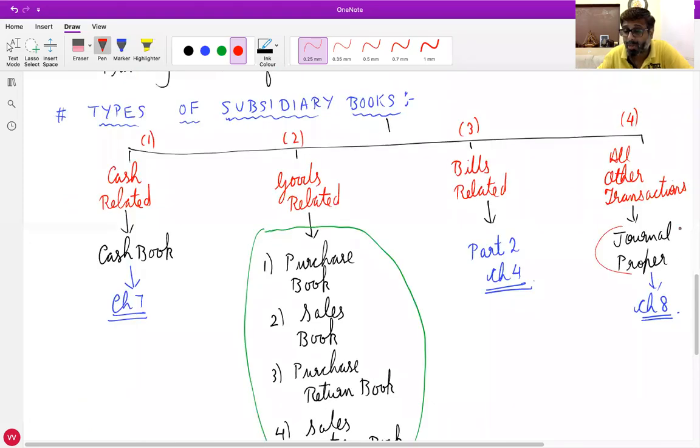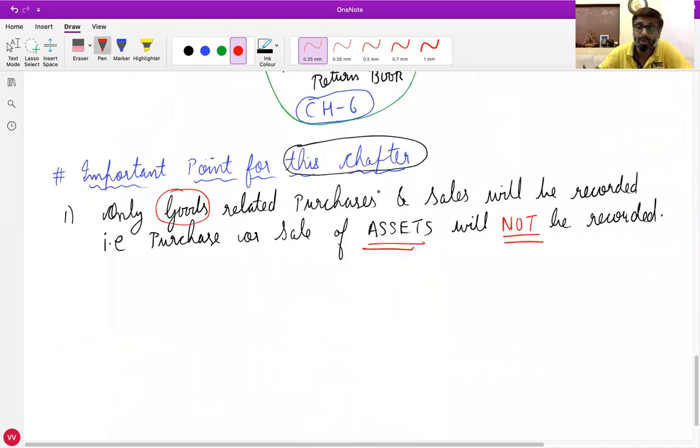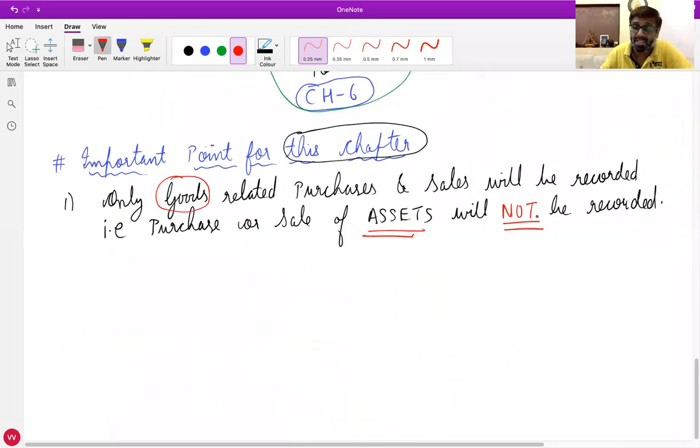Either in journal proper or in cash book. If you have purchased for cash, then cash book. If you have purchased on credit, then it will be recorded in journal proper. But asset transactions will not be recorded in these 4 subsidiary books.